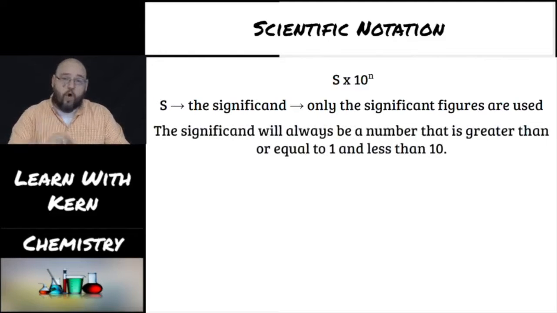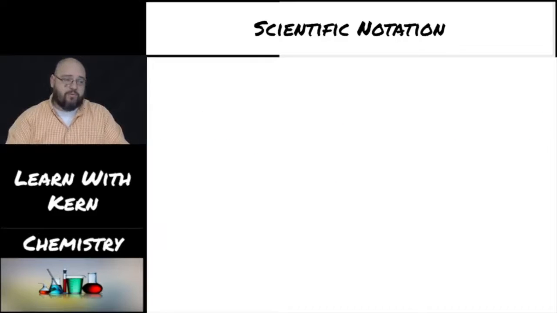The significand is always going to be a number that is greater than or equal to 1 but less than 10. So you're going to have 1 or 1.03 or 1.56 or 6.23 or 9.87, 9.99. It is always going to be greater than or equal to 1, but less than 10, not equal to 10. You can only have one digit and then a decimal and then other digits. That's the important thing about the significand. Can't be less than 1, cannot be equal to or greater than 10. And you'll see examples of how that works as we move forward.